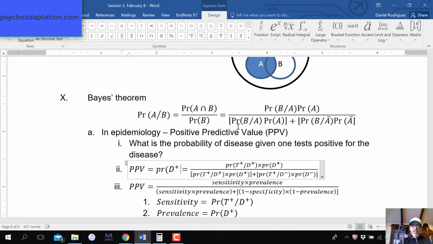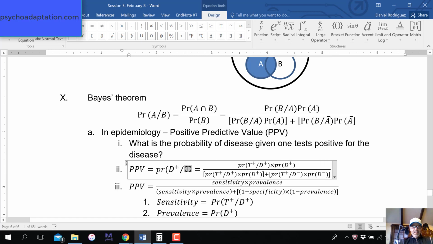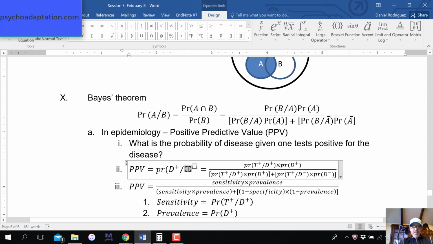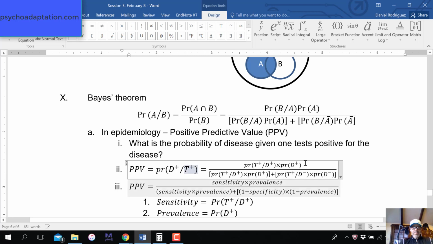And let's see, we need this to be, let's do one of these right here. Okay, all right, go. Given one tests positive for the disease. I love this little tool in Word. There you go. All right.